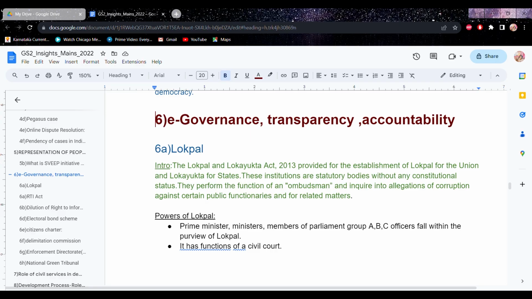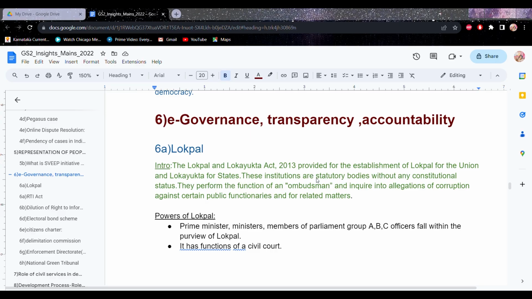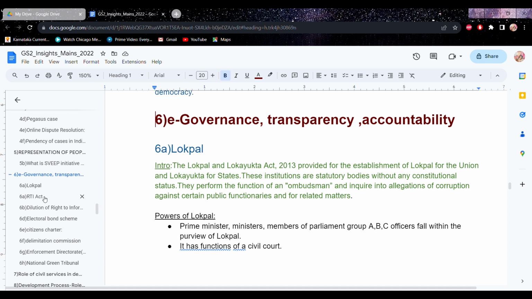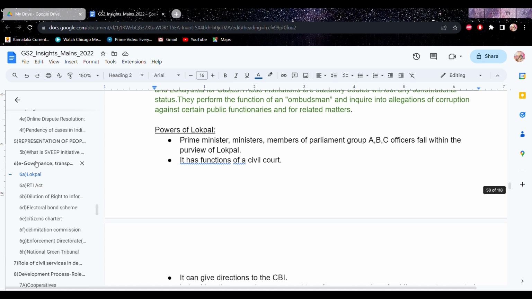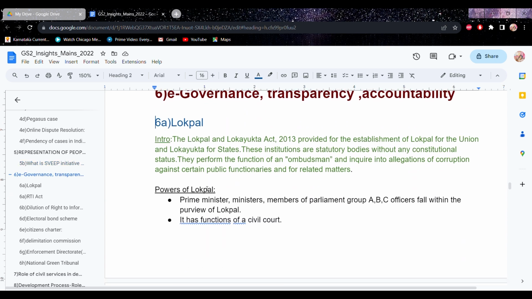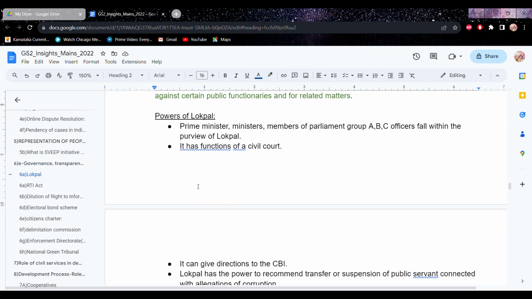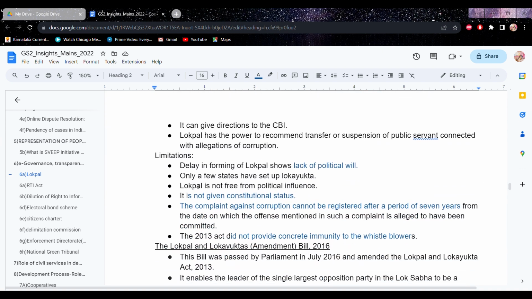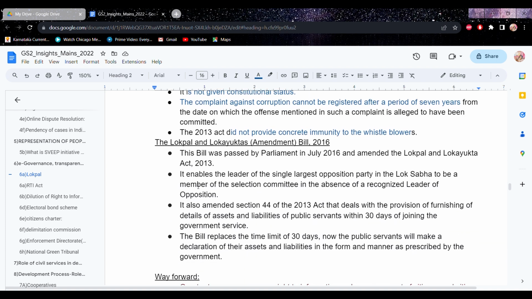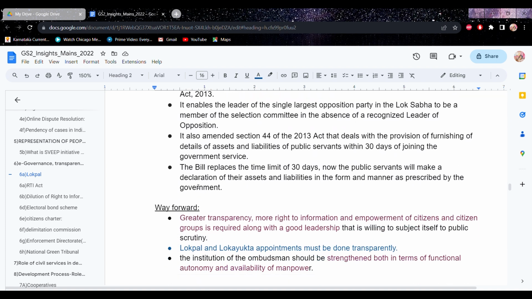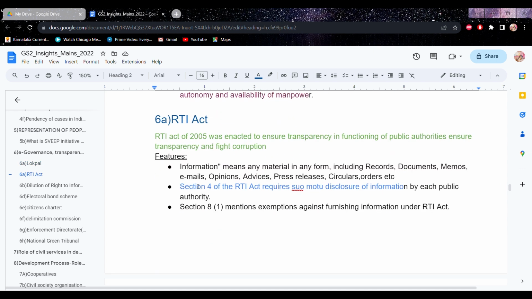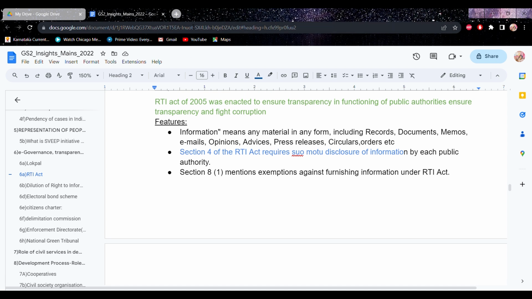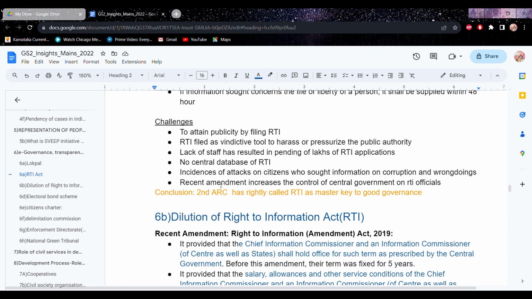Similarly, even for governance, transparency, accountability, and even for the role of civil services and democracy, you have to prepare your own notes. For example, if there is RTI in the news or Lokpal in the news, all these institutions were created for ensuring transparency and accountability in government. So any such topics, you have to add them in your own notes, which you can refer to at the end. Also, if you're finding this a little difficult, you can also search on Google.